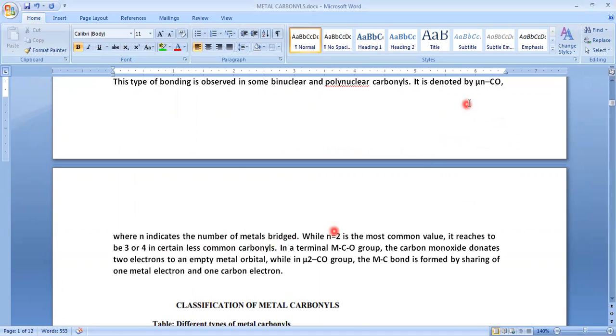Generally we show that carbon monoxide can act as a bridge connecting two metal atoms. In most cases we show n as 2. While n is 2 in the most common case, it can reach 3 or 4 also, but that is very less common.